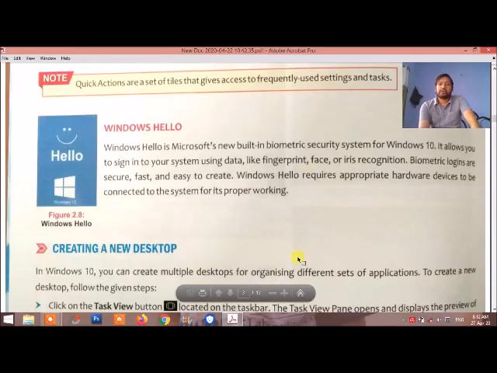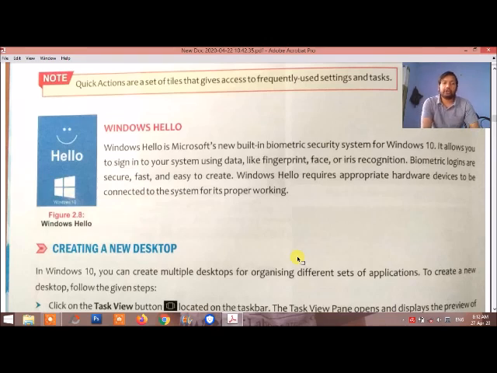Hello students, today we are going to discuss the second part of Windows 10. Today we'll discuss Windows Hello. What is its function, and why are we going to discuss Windows Hello? Windows Hello is a security management system. With Windows Hello, we can use a biometric security system for Windows 10. It allows you to sign in to your system using data like fingerprint, face, or iris recognition.